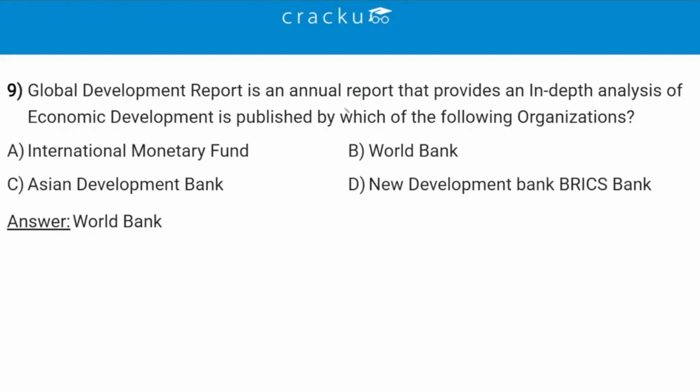Global Development Report is an annual report that provides an in-depth analysis of economic development and is published by which of the following organizations? So the correct answer is option B, which is World Bank. The Global Development Report is published annually by the World Bank, provides an in-depth analysis of global economic development trends. It also provides analysis for poverty reduction and policy challenges. So option B, World Bank is the correct answer.